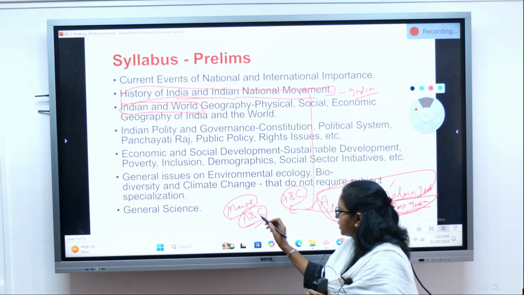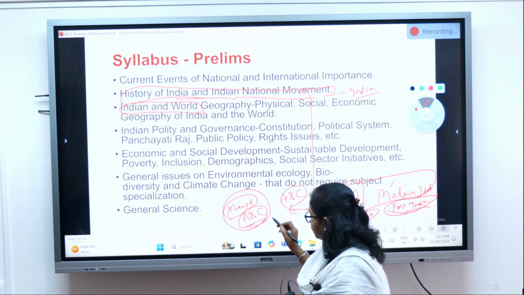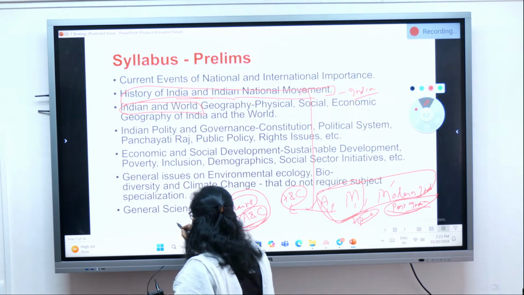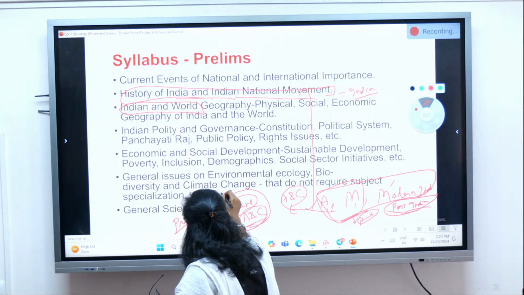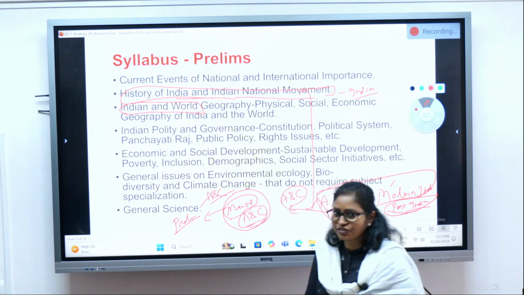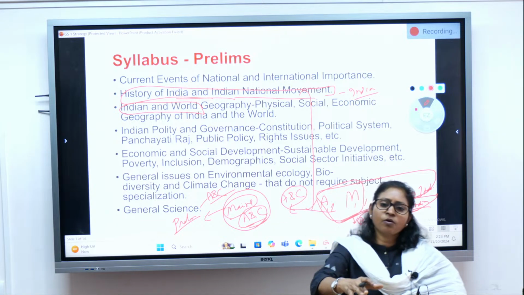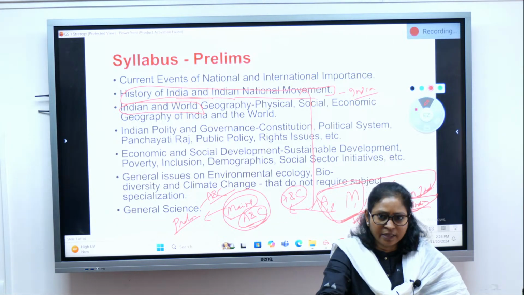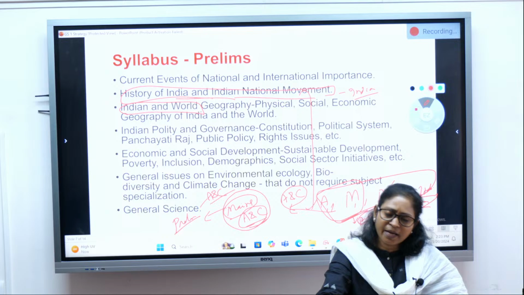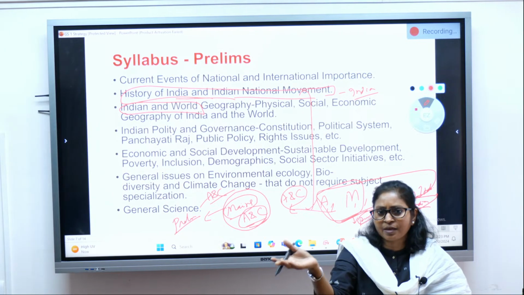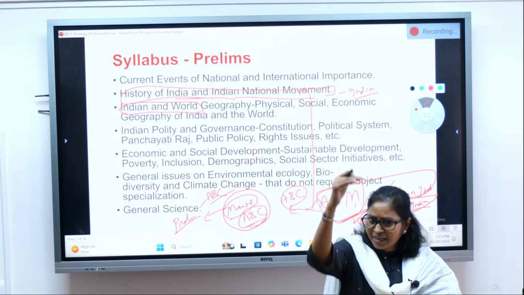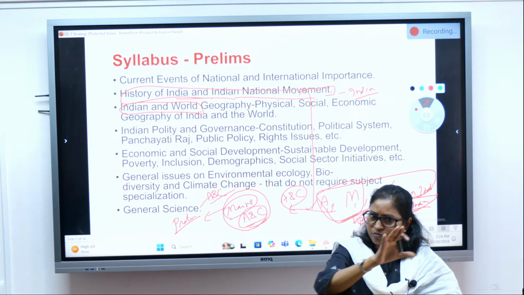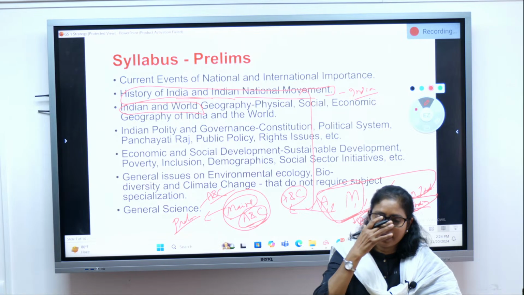Their concentration in mains is only art and culture. Whereas in prelims, they will be asking not only from the point of art and culture from ancient and medieval history, but also from the administrative angle. Any discovery, administration, how the Gupta administration was, how the Mauryan administration was, dynasty, king. So a lot of factual things will also be there when it comes to prelims.